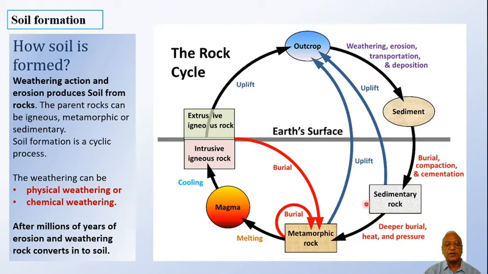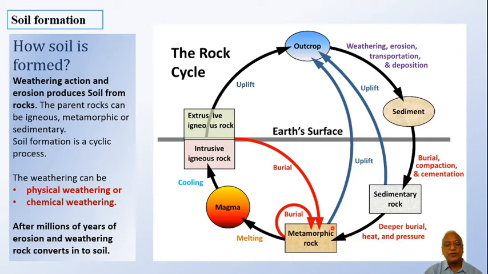sedimentary rock. And then afterwards, if it gets lifted up to the surface, again it gets weathered and again it comes back. But by some means, if it gets into deep ground, and then it is subjected to deeper burial and then exposed to heat and pressure, then it forms what is known as metamorphic rock.